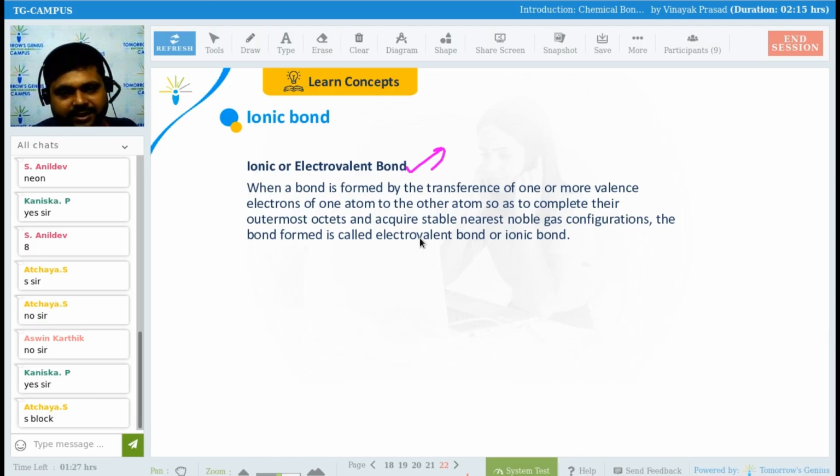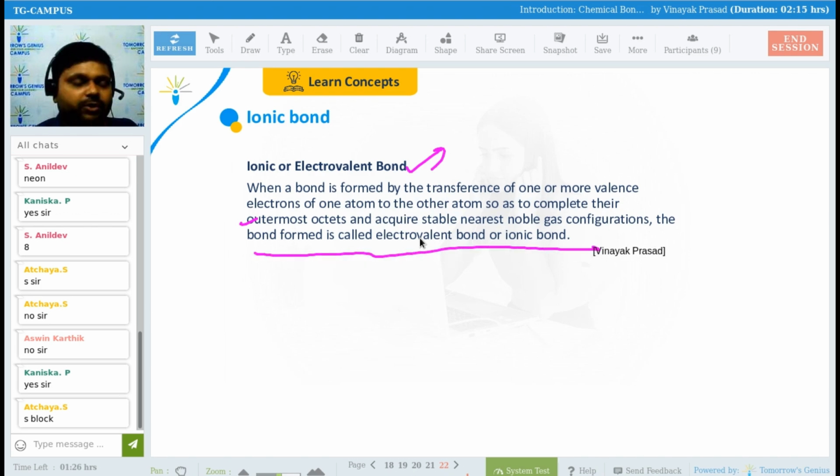When a bond is formed by transference of one or more valence electrons of one atom to the other atom so as to complete their outermost octet and acquire the stable nearest noble gas configuration, the bond is called electrovalent bond or ionic bond. So what is this ionic bond? If there is a transfer of one electron of an atom, or a transfer of more than one electron to attain the nearest noble gas configuration, then that will be called ionic bond. Yes or no? Everyone is clear with this? Is there any problem with anyone?